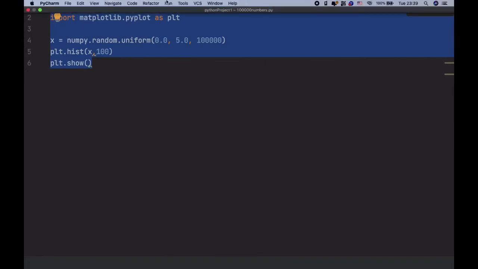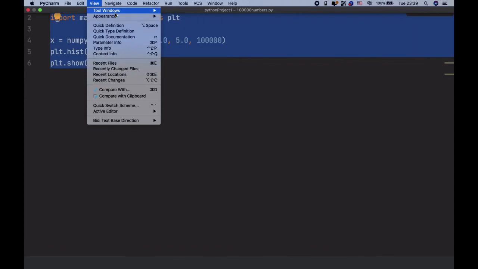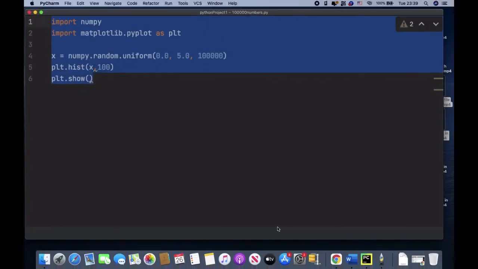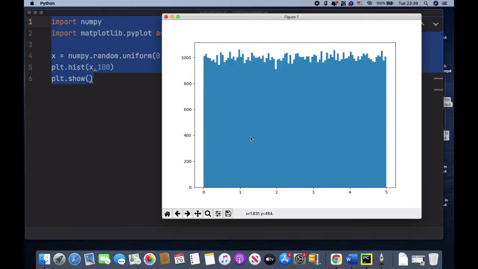Let me exit this view since you've already seen what I was trying to do. Let me exit this full screen and bring this up so that you could see these are the bars, the 100 bars. We just plotted x on the histogram using the library called matplotlib.pyplot, and that was it.